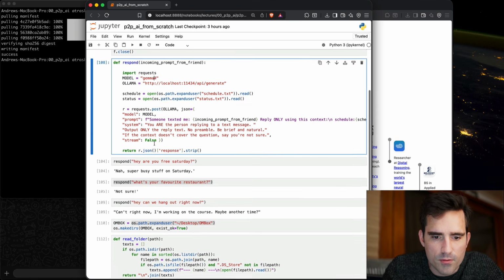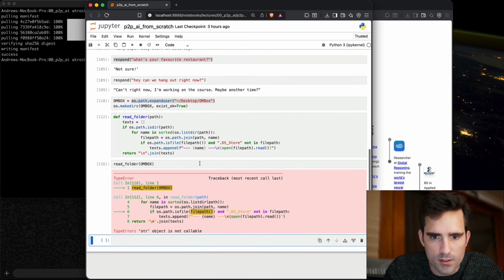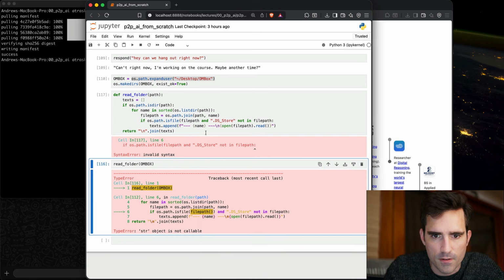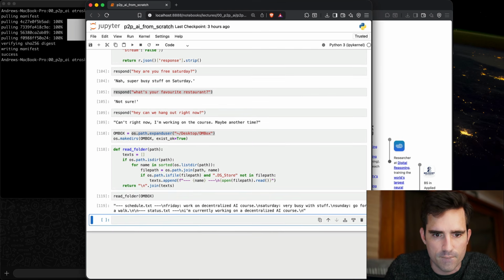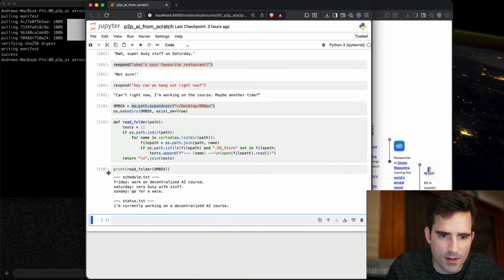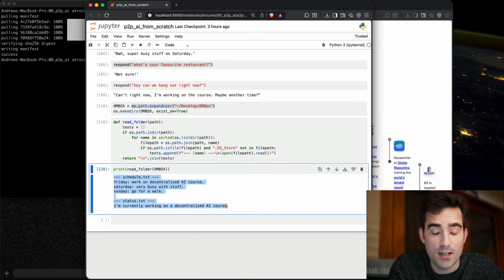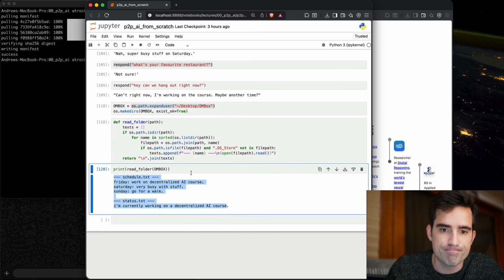And then if we go down here and run this again, ooh, str object not callable. Beautiful. Or if we print it out, we can see it a little better. All right, cool. So now we've got our ability to automatically pull in context by just concatenating together the files that are inside of this folder. Love it.